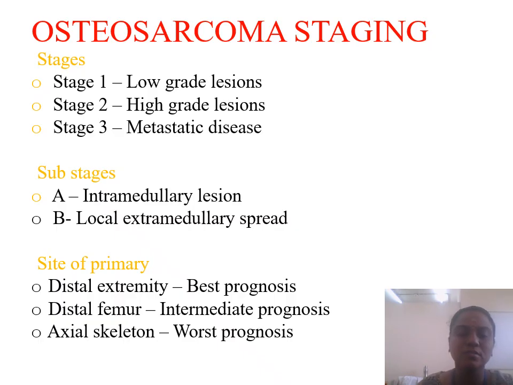The prognosis is also given based on the site of the primary tumor. If the tumor arises in the distal extremities, that is in the femur, tibia, it has the best prognosis. If it arises in the distal femur, it has an intermediate prognosis. If it arises in the axial skeleton, it has the worst prognosis.